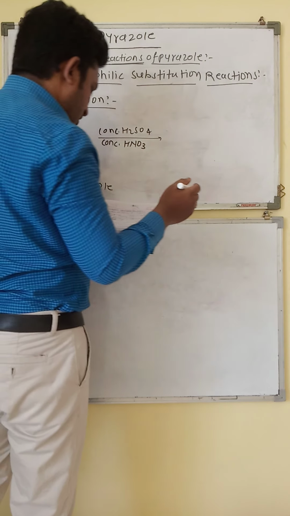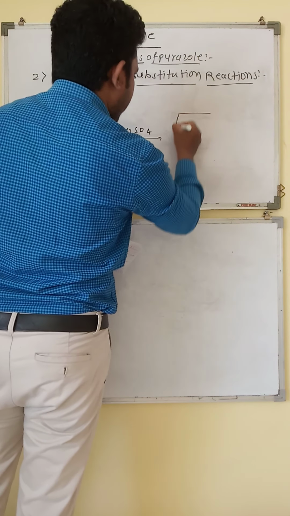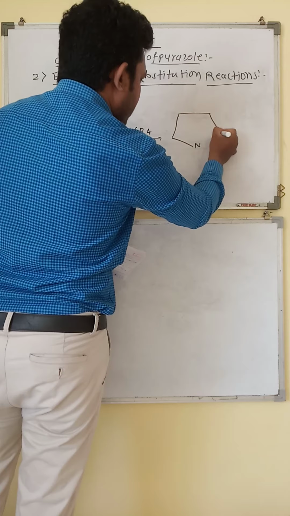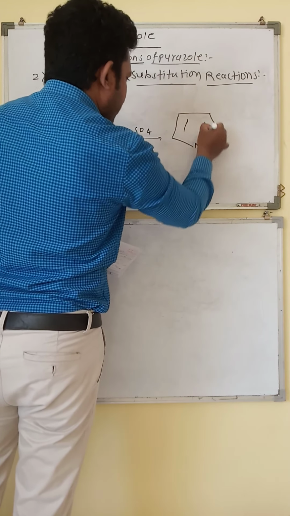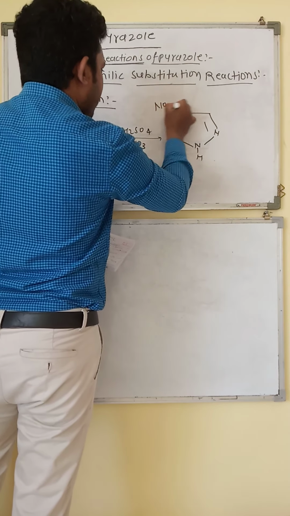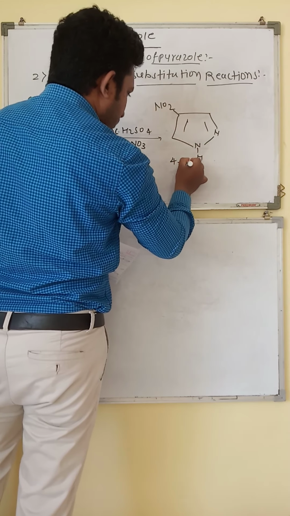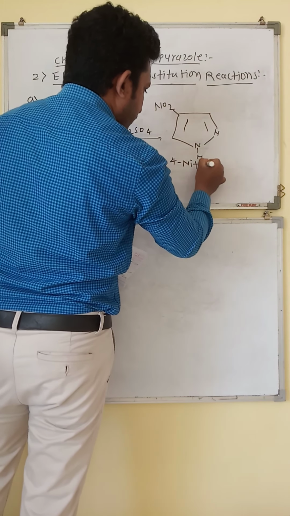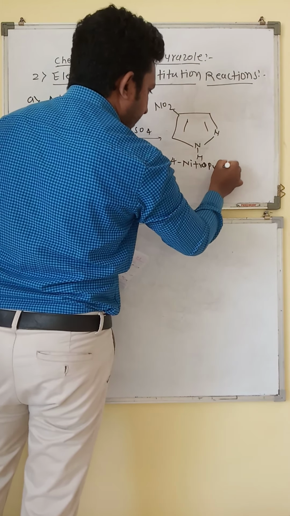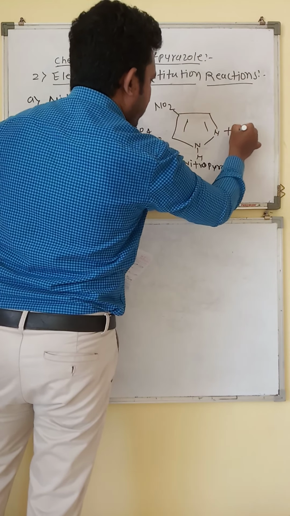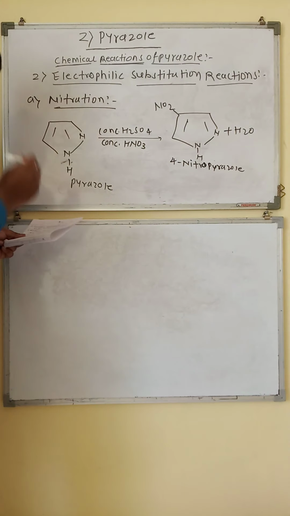It gives 4-nitropyrazole along with H2O.